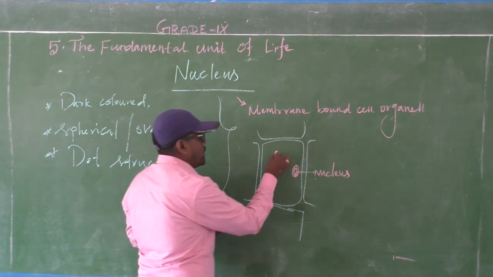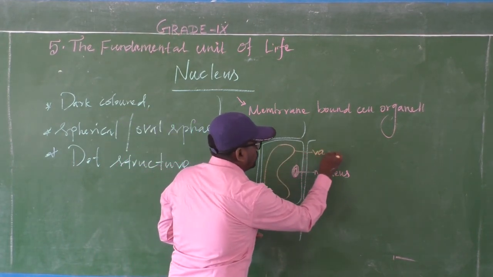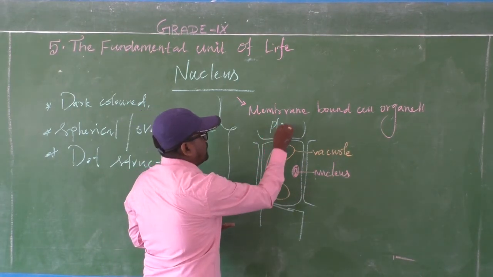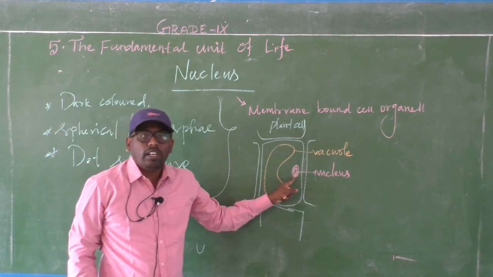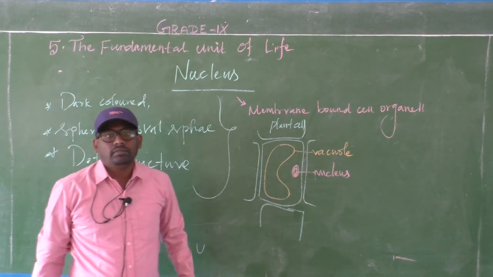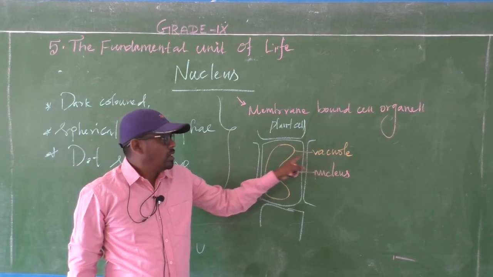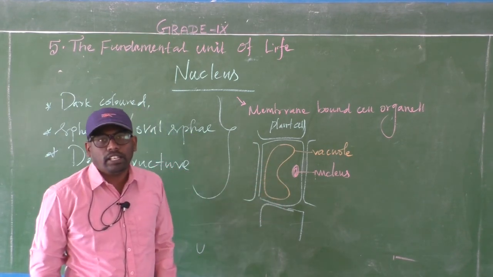The maximum place is occupied by the vacuole. Okay, this is a plant cell. In the plant cell, the nucleus is located in the corner, because the vacuole, another cell organelle, occupies the maximum volume of the cell.